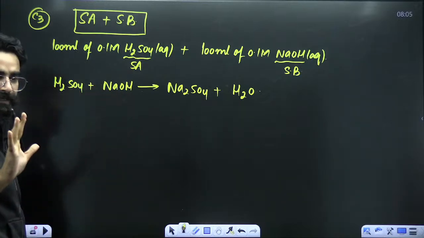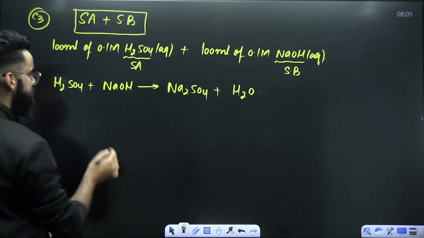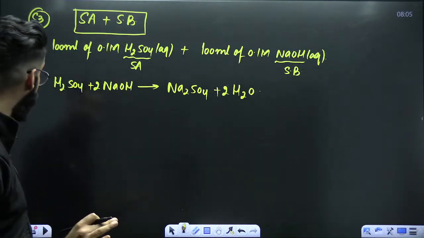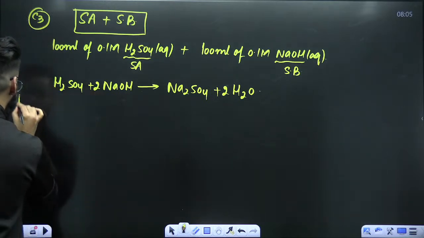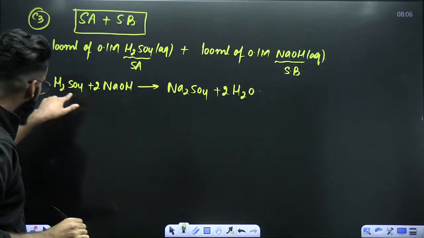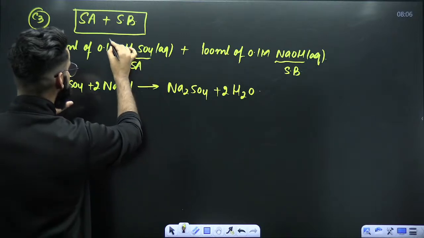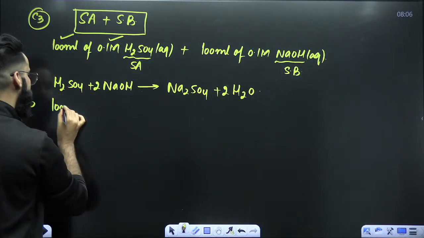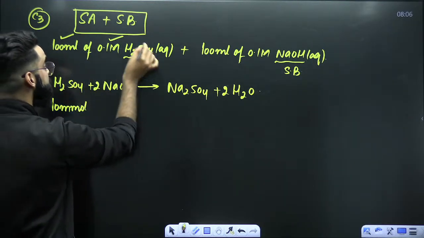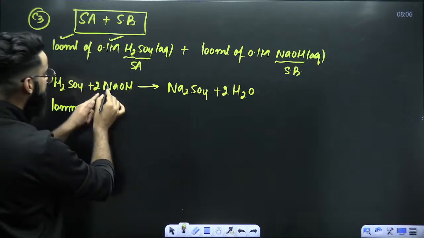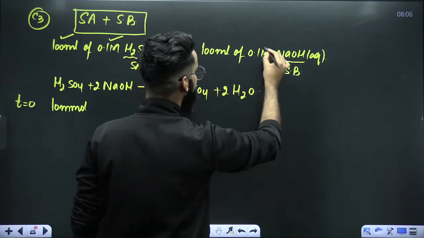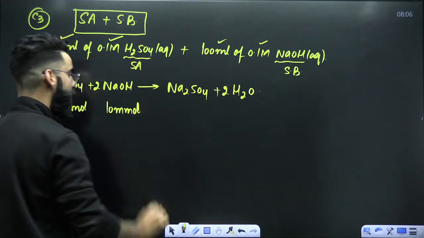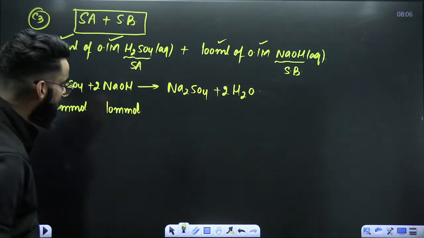Now tell me whether this particular reaction is balanced or not. The reaction is not yet balanced. So this has to be 2 times. Now the reaction is balanced, I believe. Now tell me one thing. At time t equal to 0, do you know the molarity of this particular solution? Yes, we know it. Do you know its volume? Yes, we know it. So molarity multiplied by volume will give me the millimoles of H2SO4 in the first solution. Similarly, how many millimoles of NaOH in the second solution? Molarity multiplied by volume. So we have got 10 millimoles of NaOH. Correct? Now this will be 0.